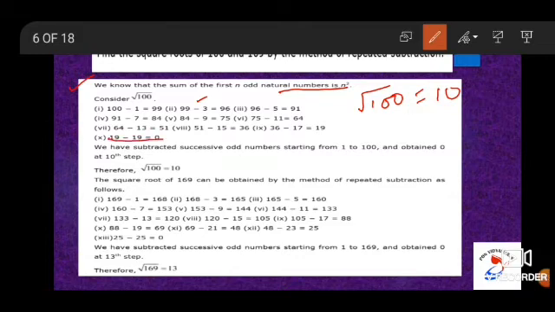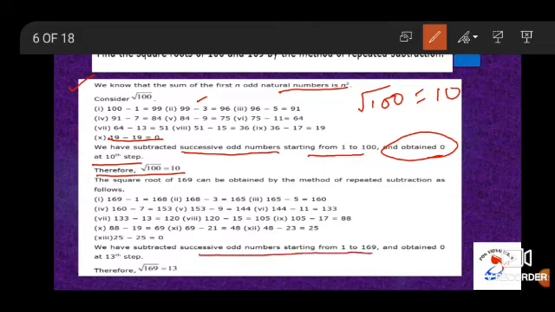So we have subtracted successive odd numbers starting from 1 till we got the remainder to be 0. We have obtained the remainder as 0 in the 10th step. Therefore, the square root of 100 is equal to 10. Similarly, you have to find the square root of 169 also. We have subtracted successive odd numbers starting from 1, and we have obtained the remainder 0 at the 13th step.